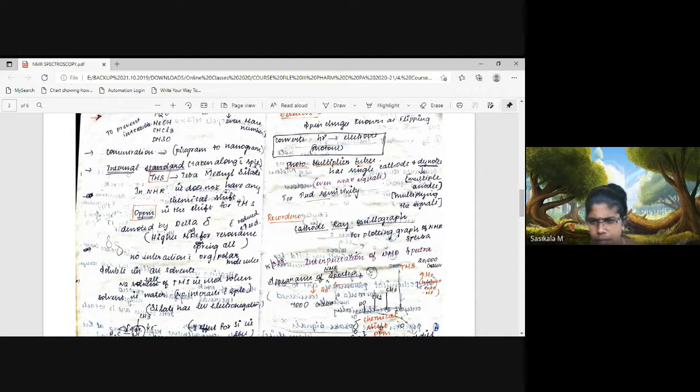You can find the spectrum given below on this page, showing how the NMR spectrum appears. So these are the instrumental parts we use to get the NMR signal. And the recorder used to record the signals is the cathode ray oscillograph. Since we are analyzing protons, we utilize a cathode ray oscillograph for plotting the NMR signal.